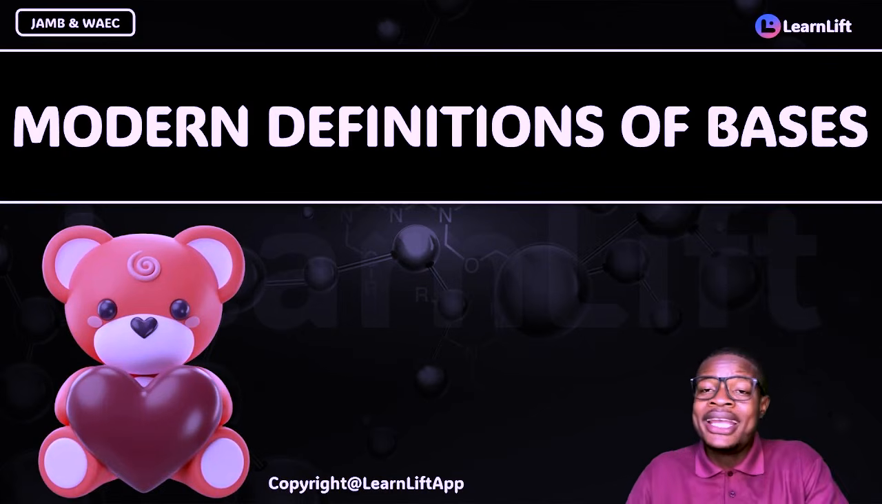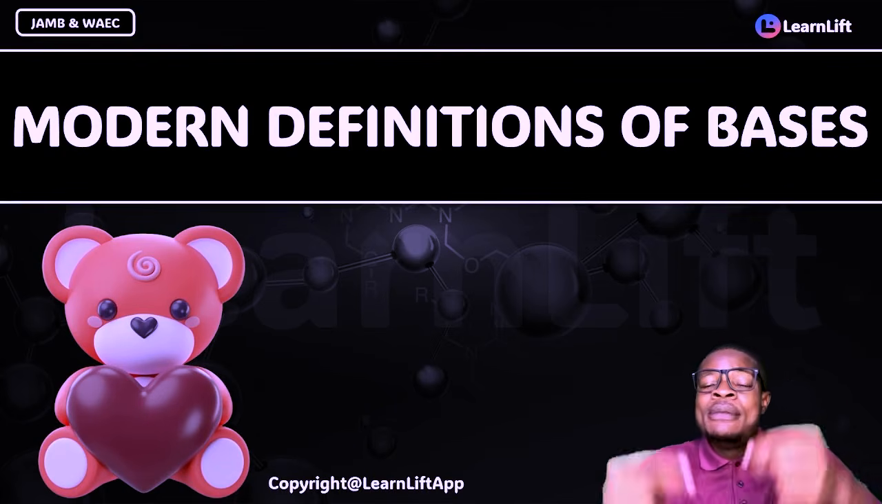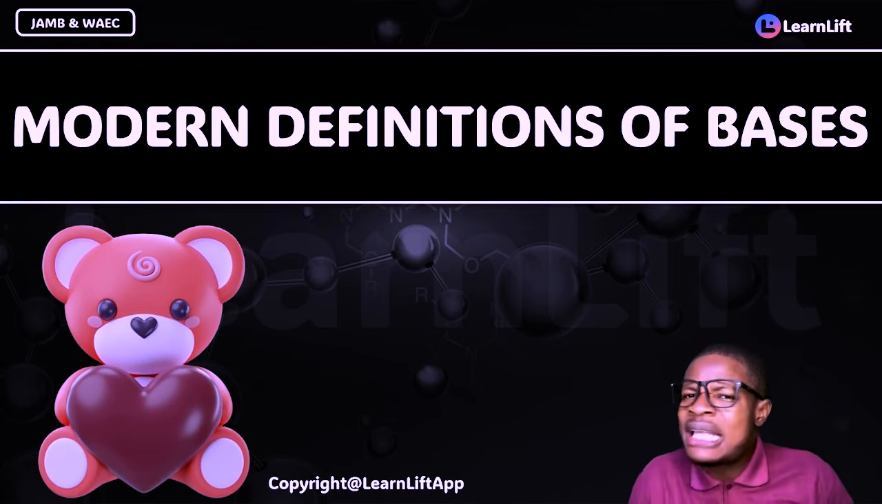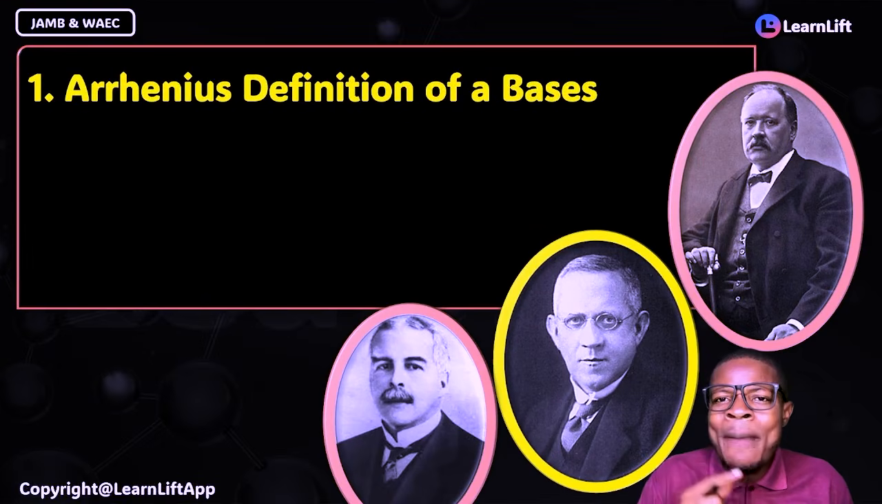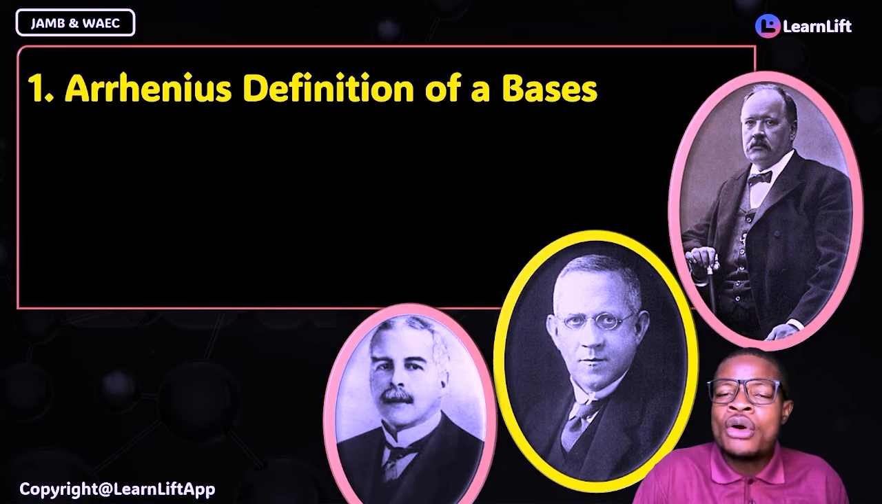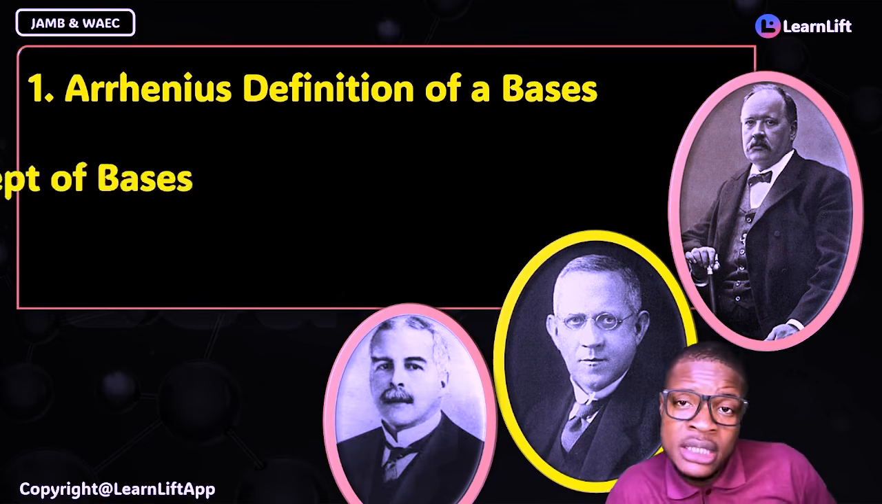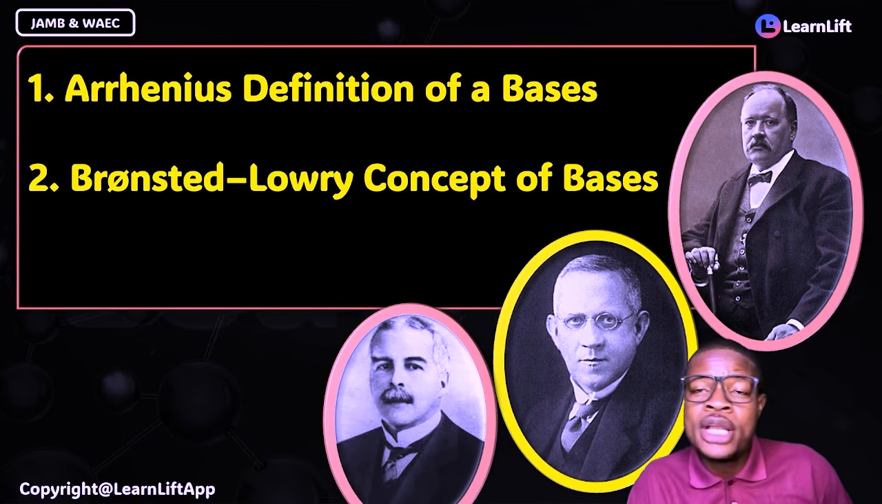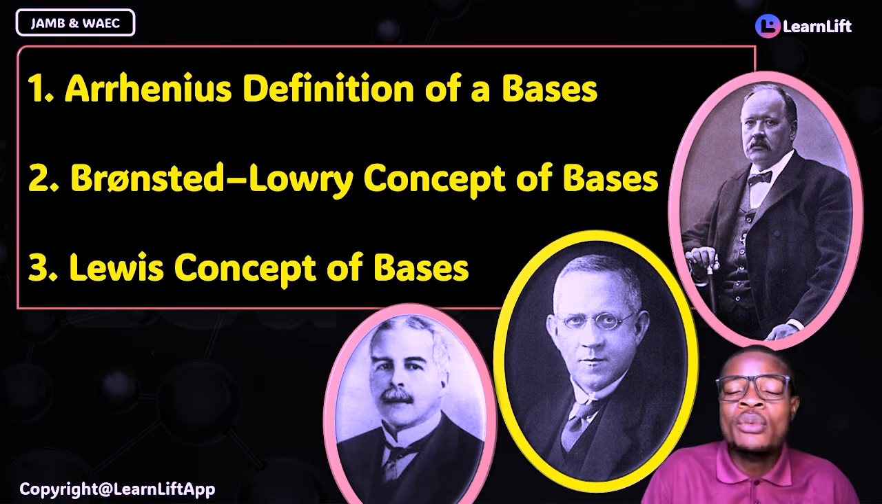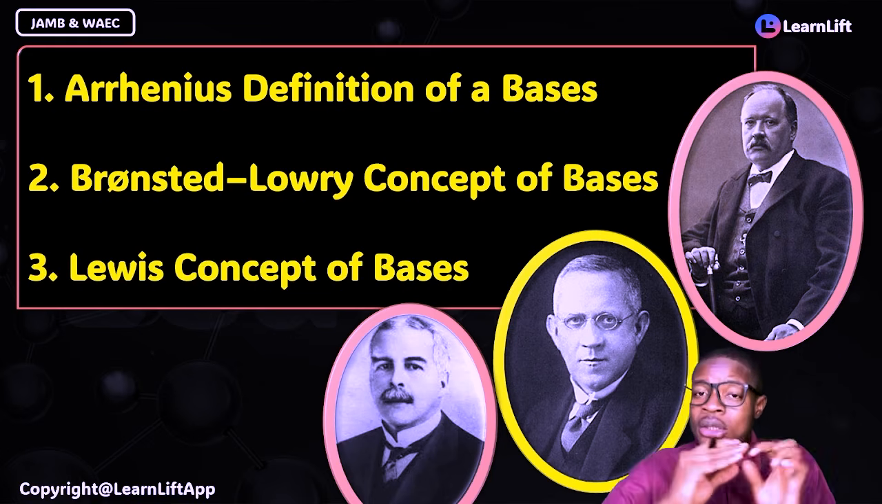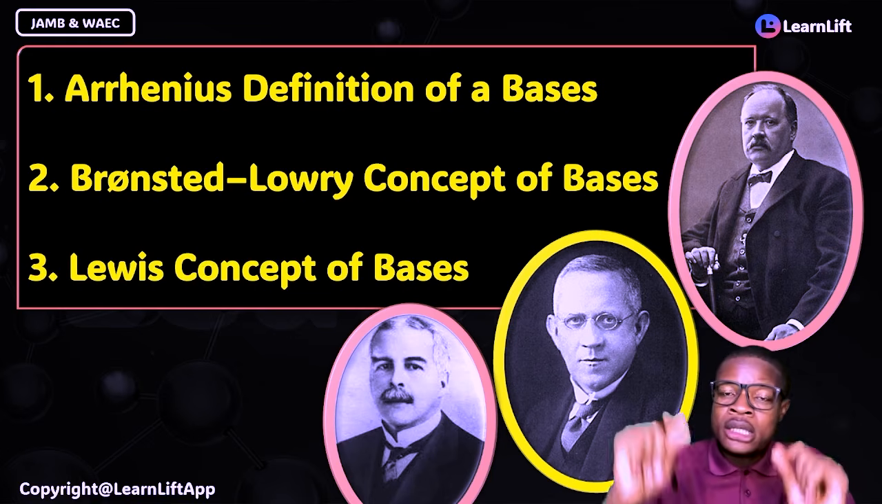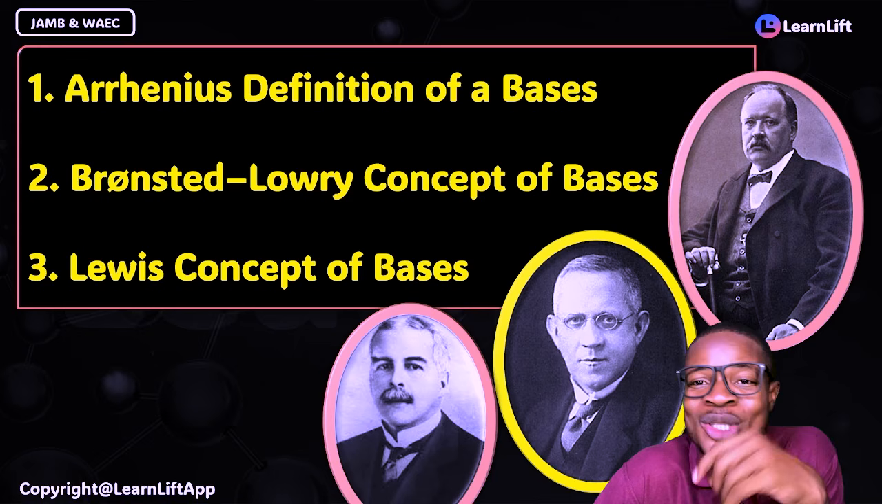I'll see you in the next class. We're going to be looking at the modern definitions of bases. That class is very important because I'll give you three things we need to know. Number one is the definition of base according to Arrhenius. What did he say a base is? After that, we look at the Bronsted-Lowry concept of a base. Then we look at the Lewis concept of a base. We treated all these things under acid, but now we'll look at them according to base.